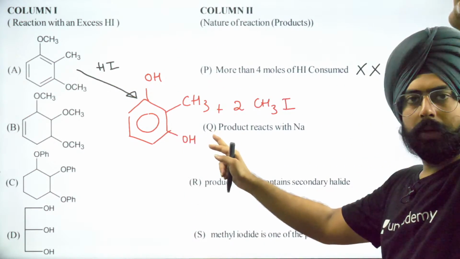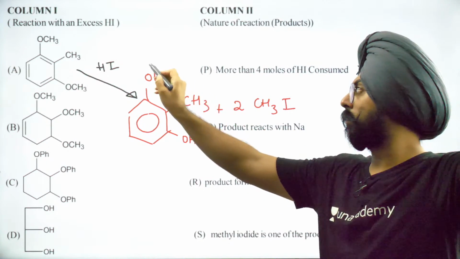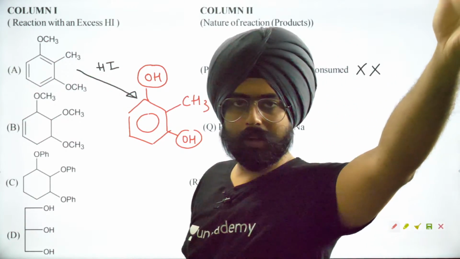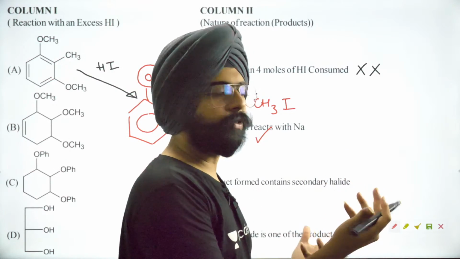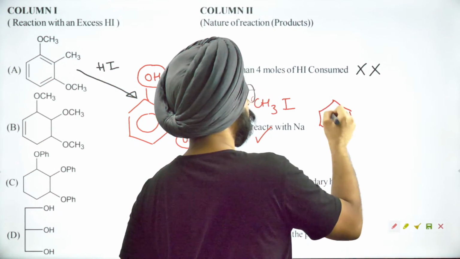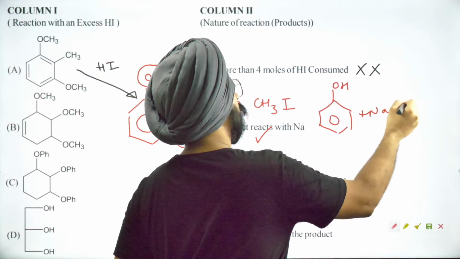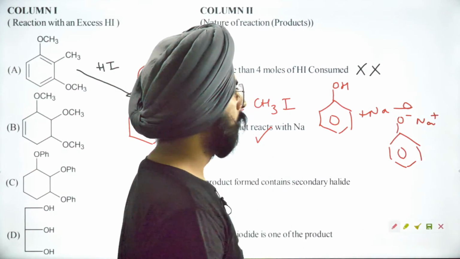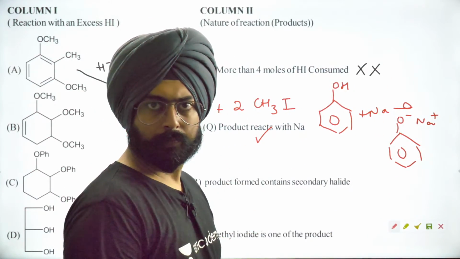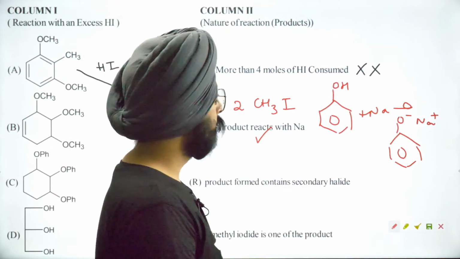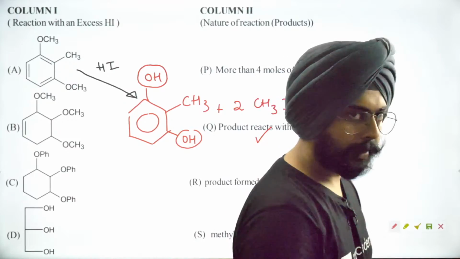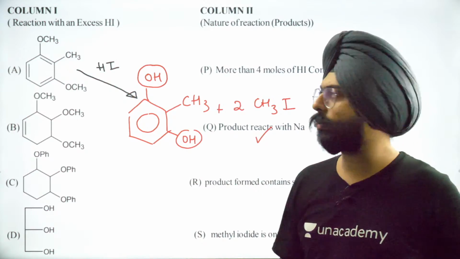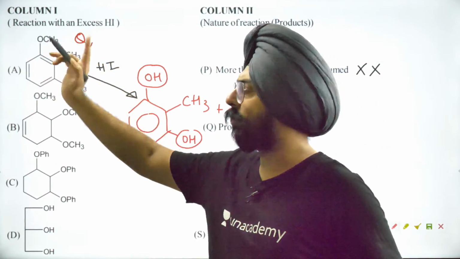Second one says the product reacts with sodium. There are OH groups in the product. Yes, it reacts with sodium. You know how phenol reacts with sodium, right? Phenol reacts with sodium to create a phenoxide ion. If you've forgotten about it, I'll tell you. It eventually gives you O negative Na positive phenoxide ion, and hydrogen gas is liberated. Because this is sort of a complicated phenol, yes, it reacts with sodium. So Q is one of the correct options for A.